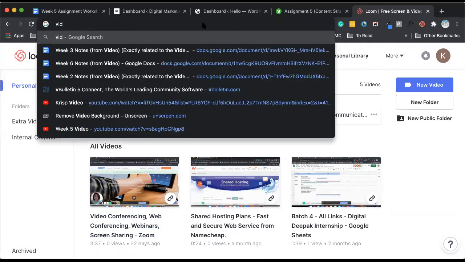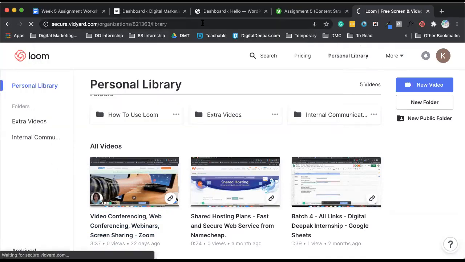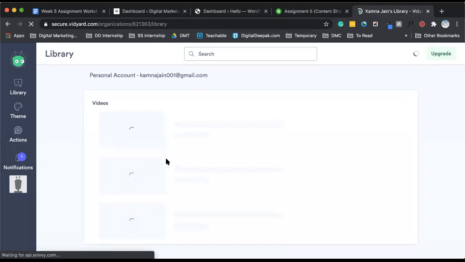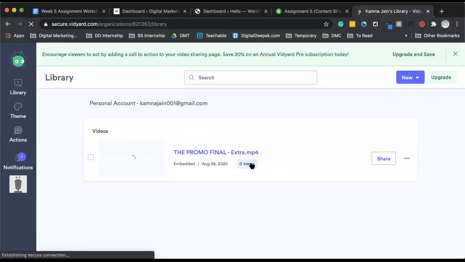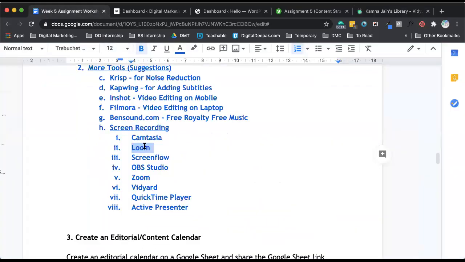If you want to save unlimited videos, then you can use Vidyard. It's very similar to Loom and everything works in the same way. The only difference is the number of videos you can store over here. It is unlimited. So check it out, see which tools you like. I've been using Loom, so I like it.